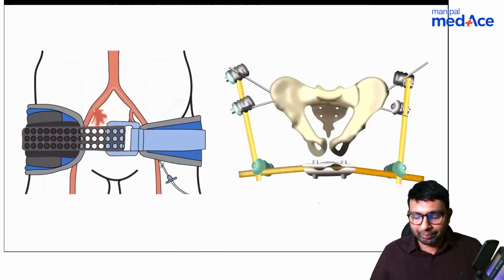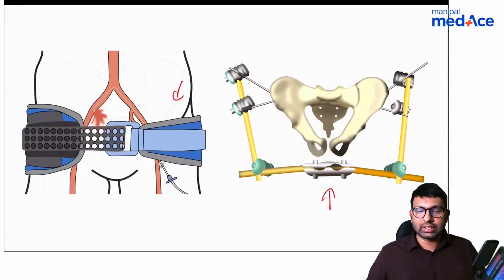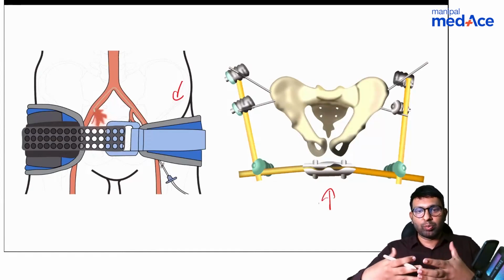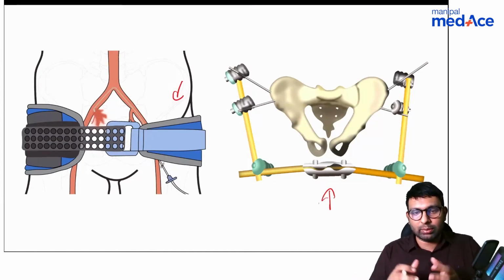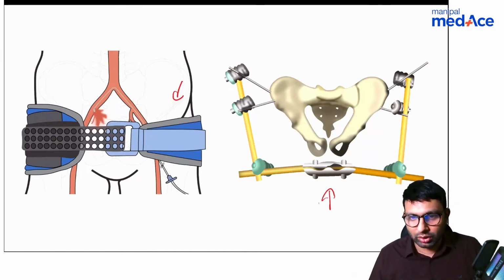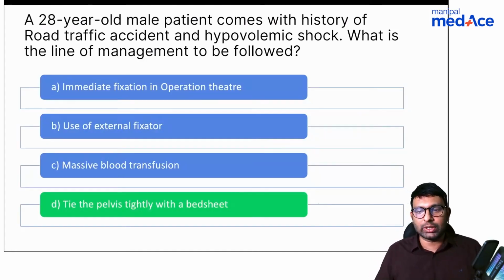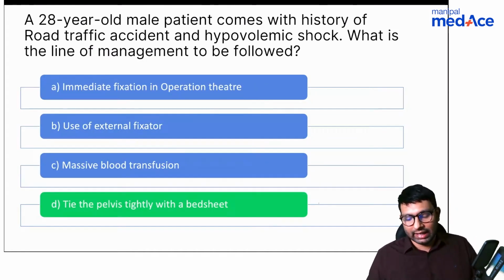Okay, is that clear? So you can see here, this is a pelvic binder, and this is the external fixator that you use. In cases of open book pelvic injuries, you can close them by using an external fixator. So these are a few things that are used in treatment. So the answer, like you all said, is D. Correct. You are all right.